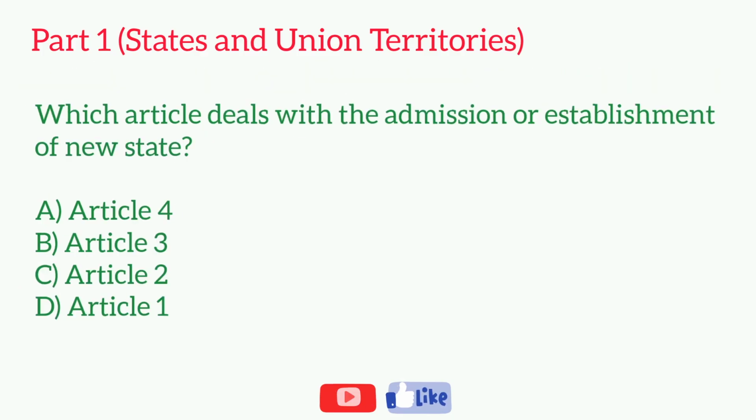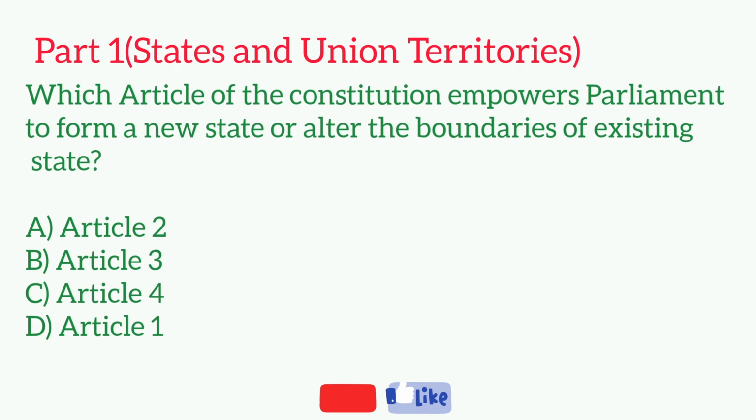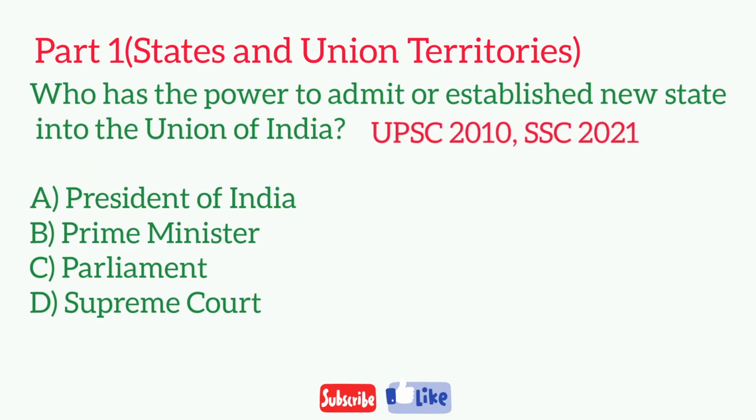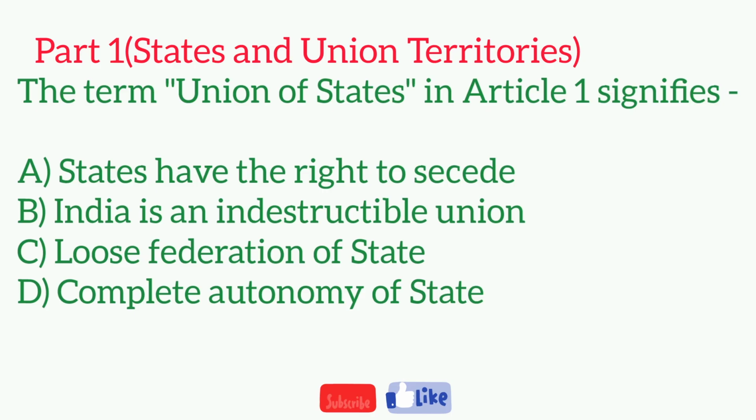Which article deals with the admission or establishment of new state? Which article of the Constitution empowers Parliament to form a new state or alter the boundaries of existing state? Who has the power to admit or establish new state into the Union of India? The term Union of States in Article 1 signifies.